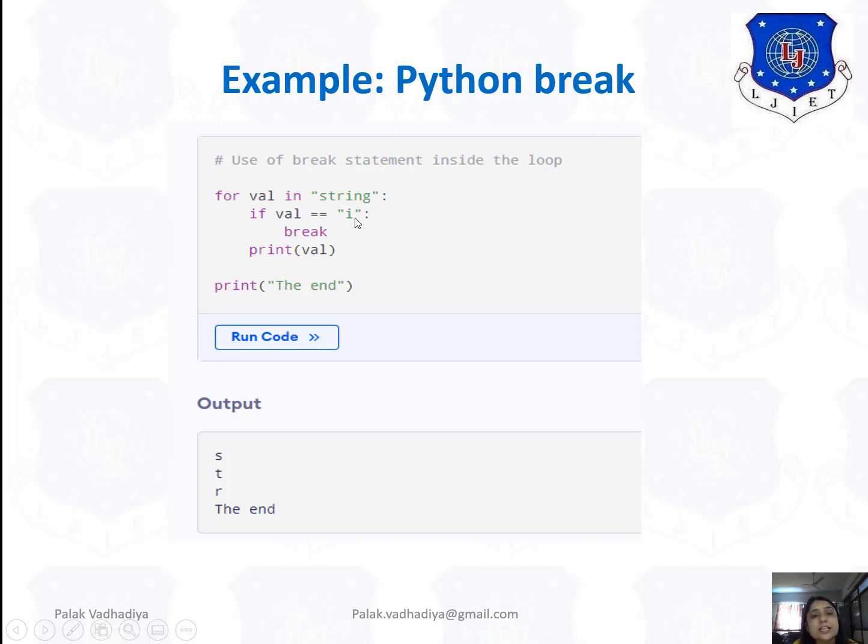First value is s. Is s equal to i? No, s is not equal to i. Simply the body of if is not executed, and it will print the value. That is s.